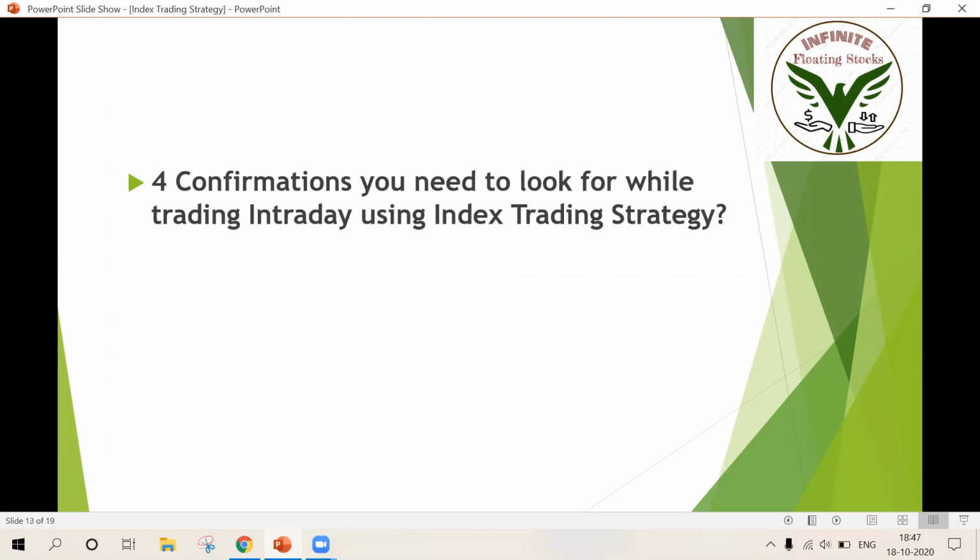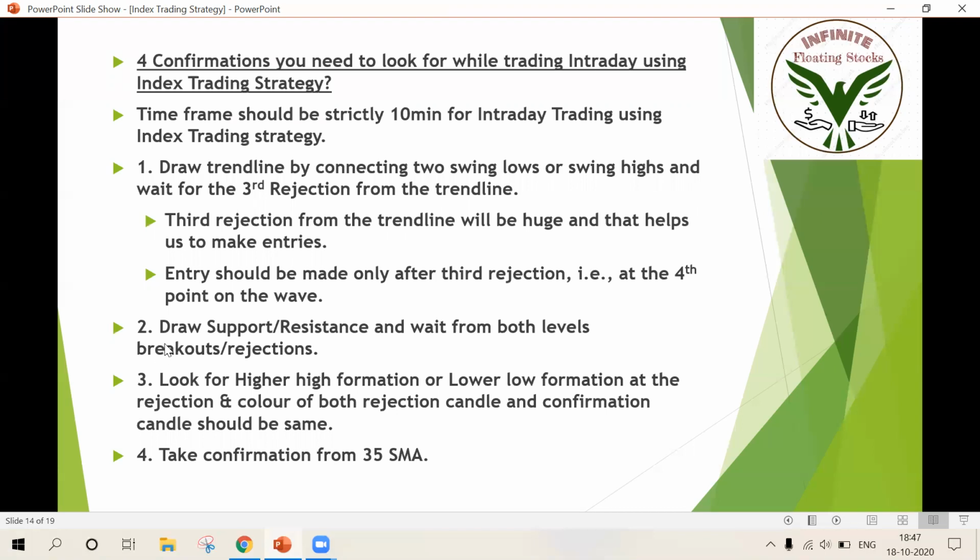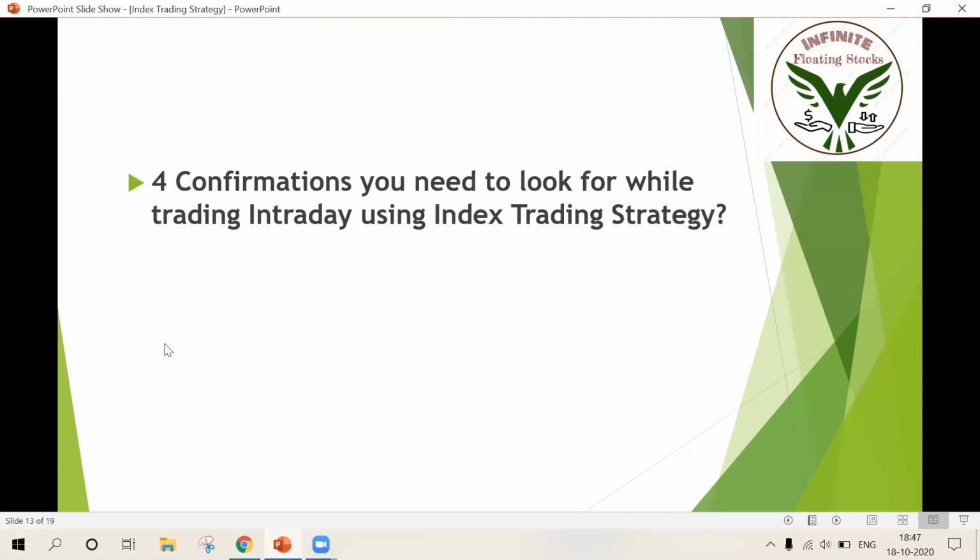Okay, so for the final time, I'm going to repeat 4 confirmations. Listen carefully. First confirmation is you need to look for third rejection of a trend line. Second confirmation is you need to look for a strong support and resistance level breakout or rejection. Third confirmation is you need to look for higher high formation or lower low formation.